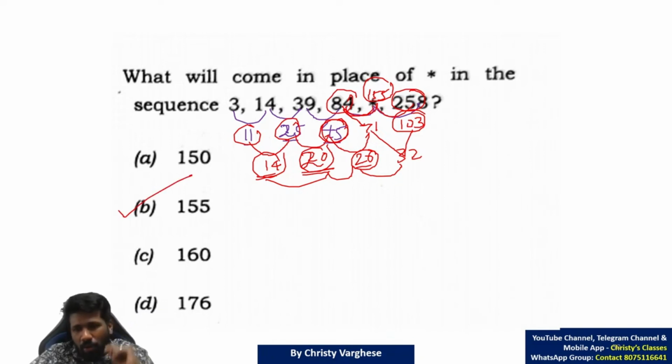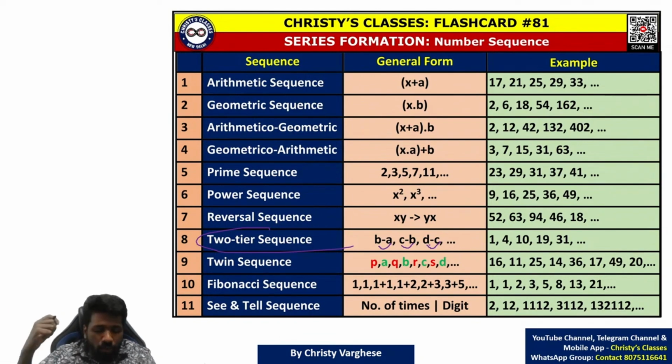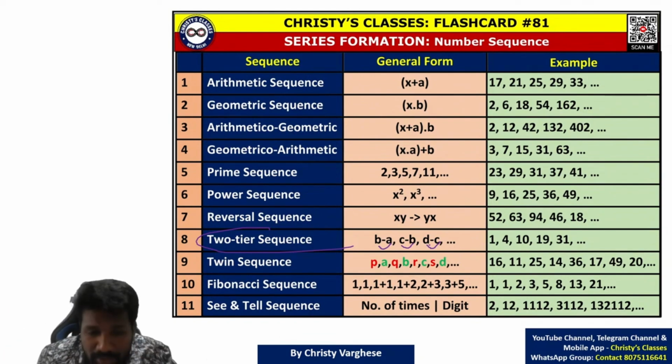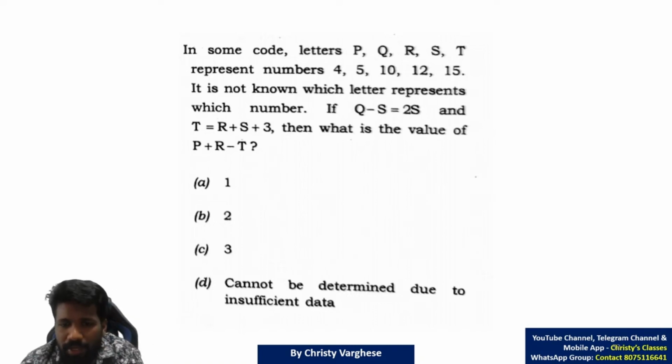As I told, if one more term was given before the star, we could have analyzed it and understood it properly. Because in exam hall this is also enough to confuse us what kind of sequence it is. That's why when I taught you the sequence or series chapter, I told you practice as much as you can. Because from the pool of infinity many sequences, any question or any type can be asked. So the next question, try this question, another coding decoding question, but the numbers idea is also involved. Interesting question, try it all of you.